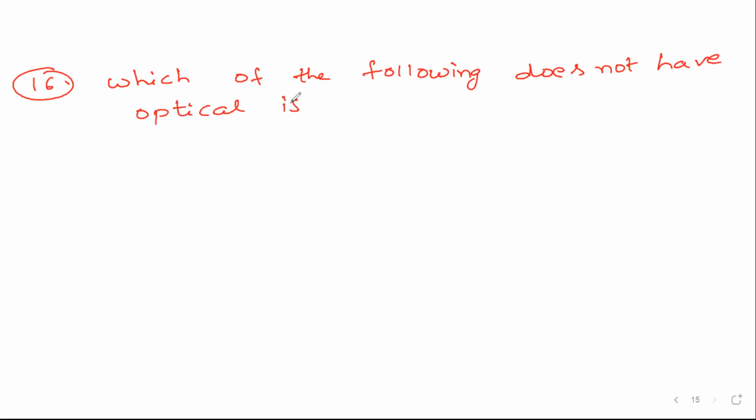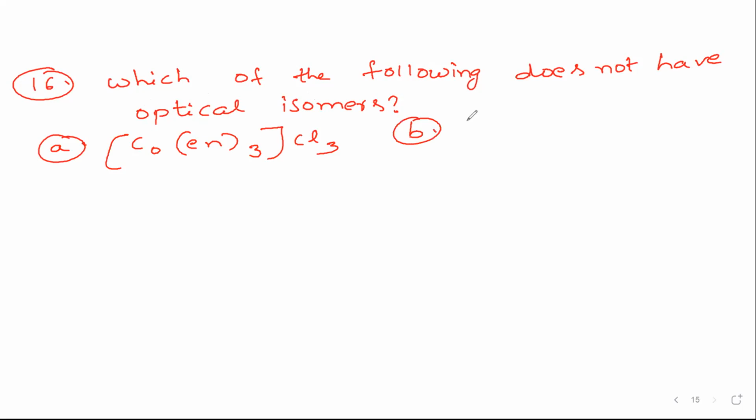Does not have optical isomers is the question. Option A is Co(en)3 Cl3 outside. So it has bidentate ligands, so definitely it will have optical isomerism.